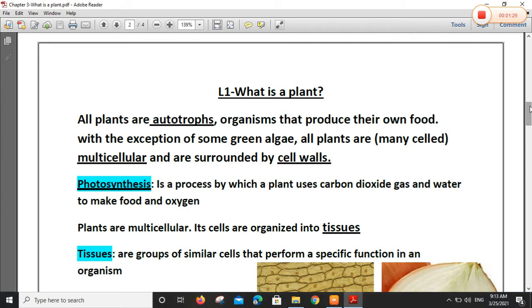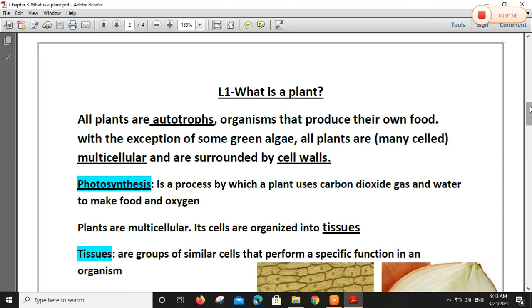Yes, red algae and the brown algae. And we mentioned some types of algae are heterotroph or cannot make their own food and depend on the surrounding area for food. Okay? So, number 1, all plants are autotrophs.